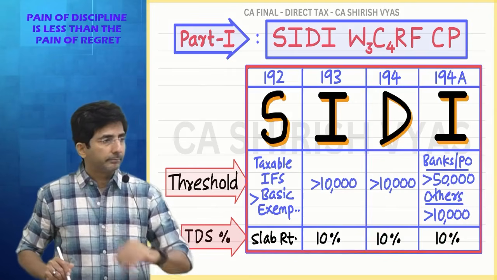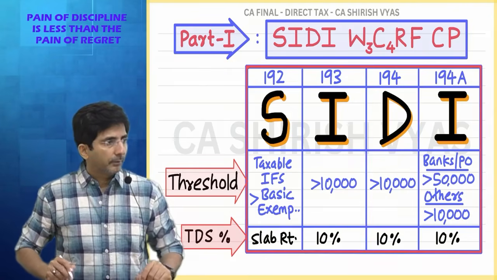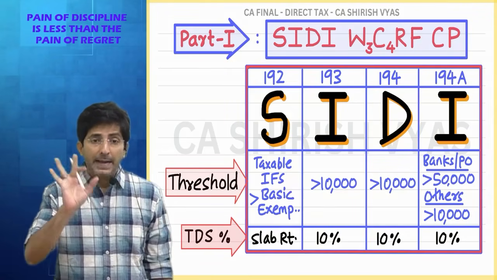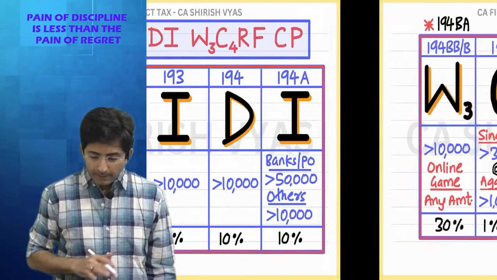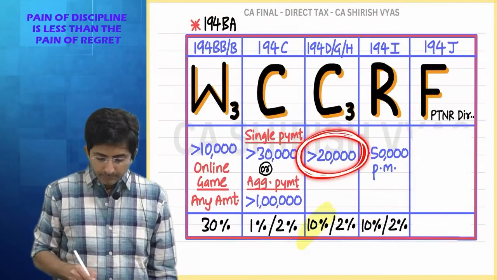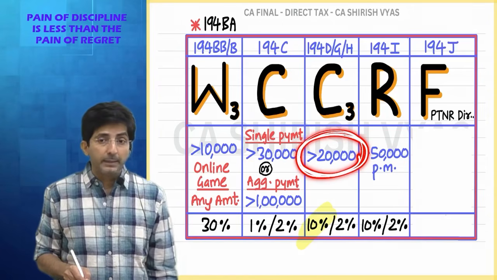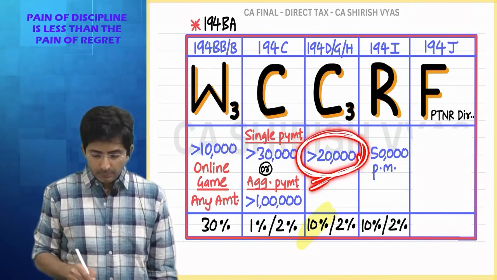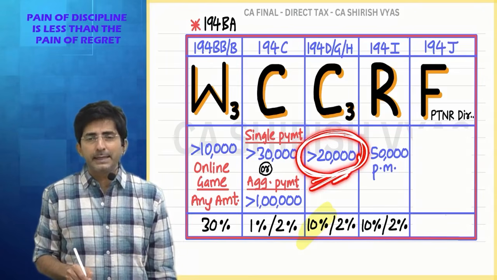Per annum. Okay. All the thresholds are per annum. So tell me, how will it operate? Like in commission, 20,000 is per annum. It is aggregate of the financial year. So tell me how insurance companies will decide TDS then?